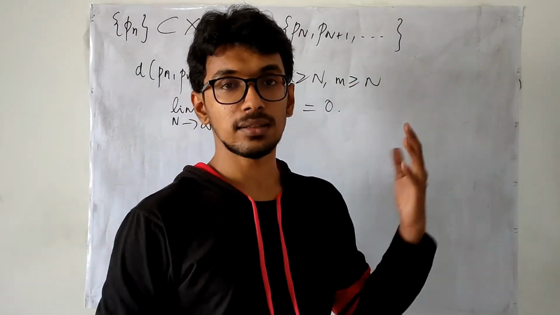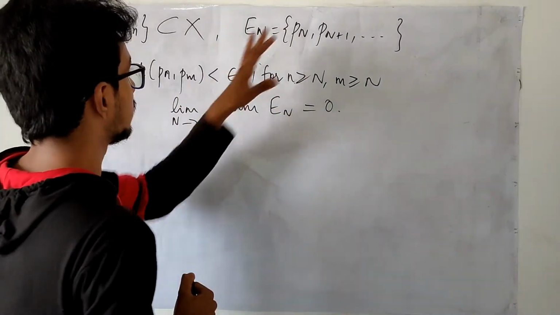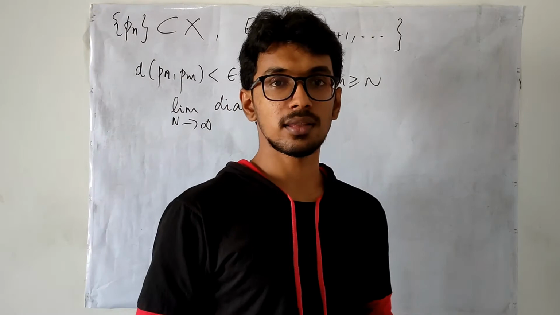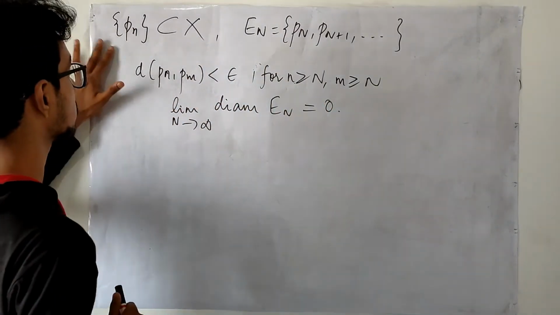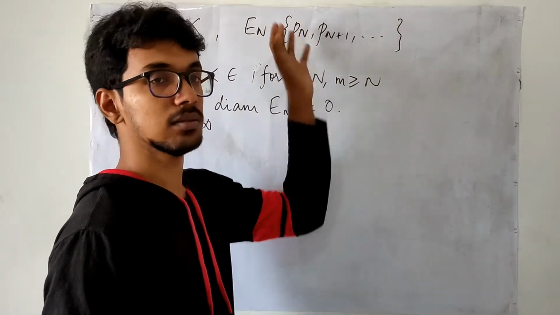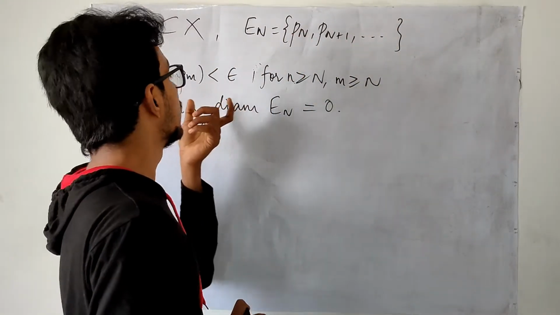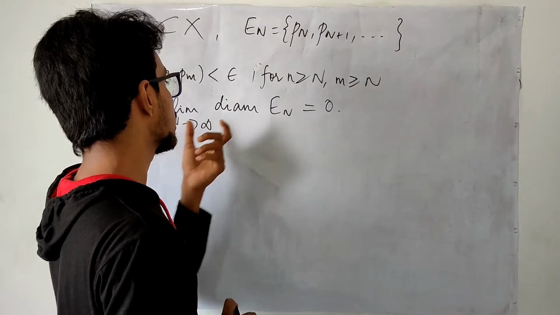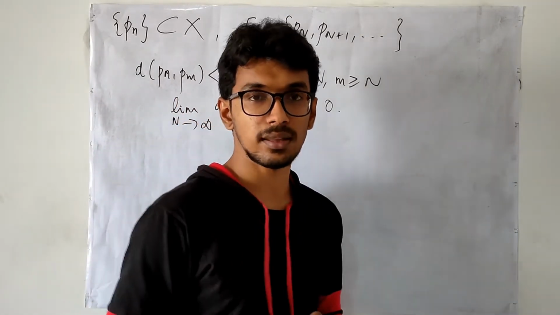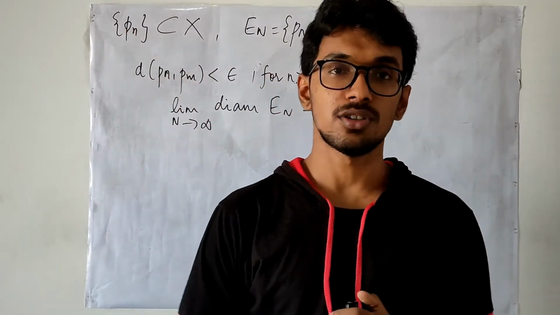By this, what we are saying is that a sequence is said to be Cauchy if En is the points of this form and limit n goes to infinity, diameter of En is 0. If this condition is satisfied, then we can say the sequence is Cauchy.